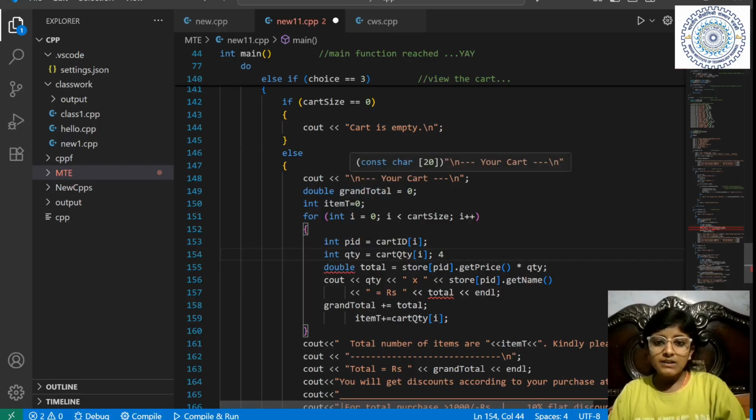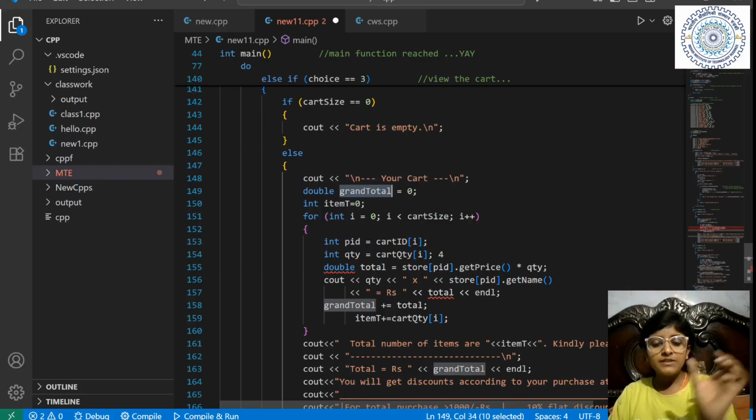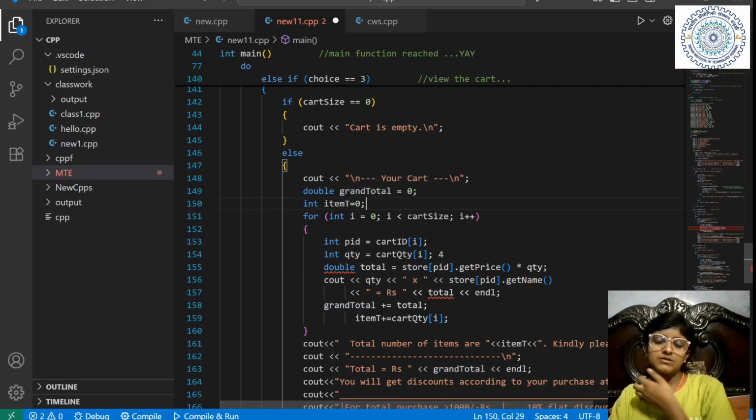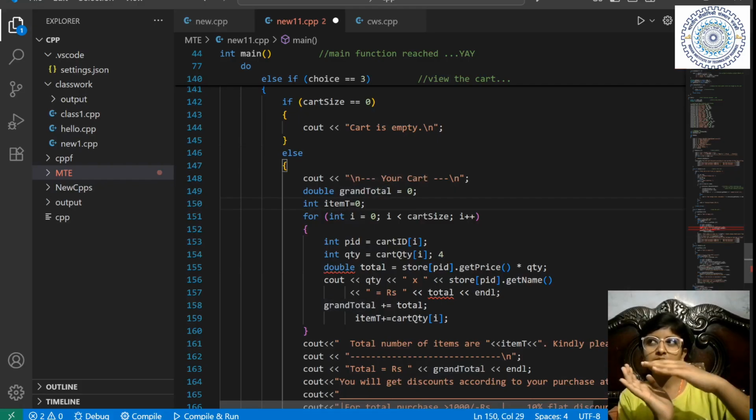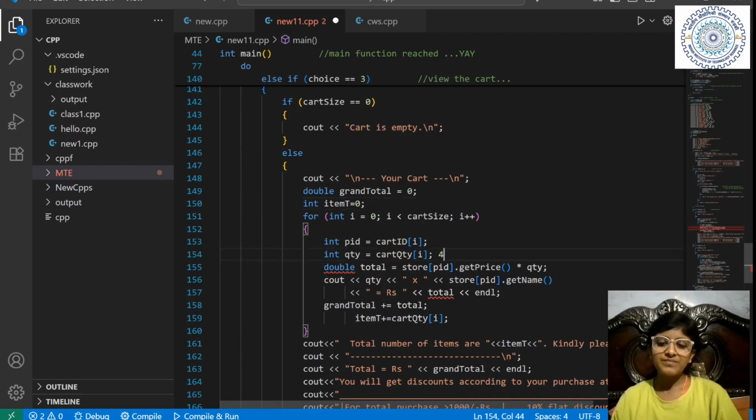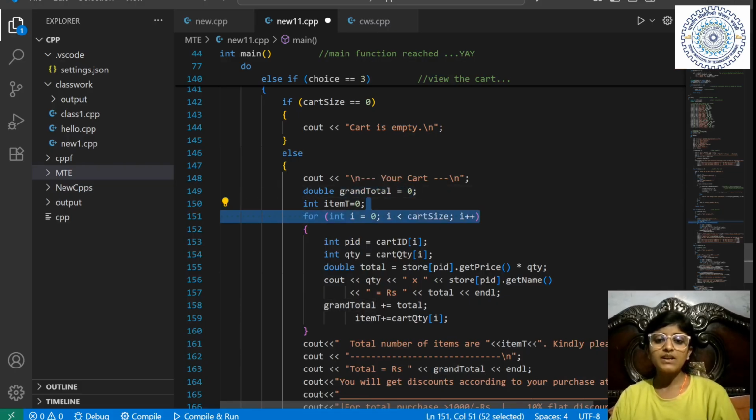Basically, I have printed this, and I have taken a variable grand total equal to 0. So while we are adding the total amounts of each product, I will be adding them in the grand total. I have also shown it actually in the final bill, and this thing is actually the same. So I have taken a variable grand total equal to 0. Okay, then I have taken another variable item t equal to 0.